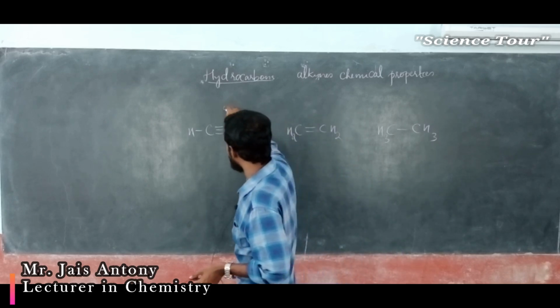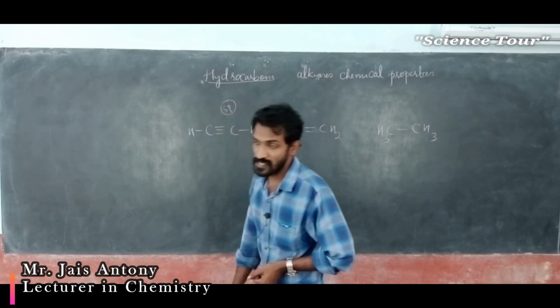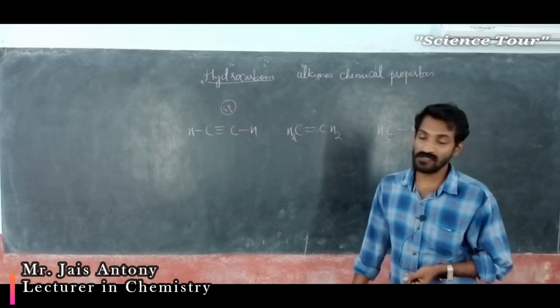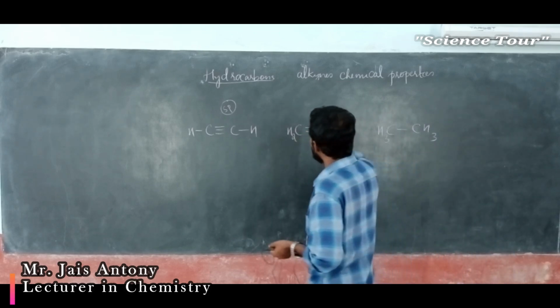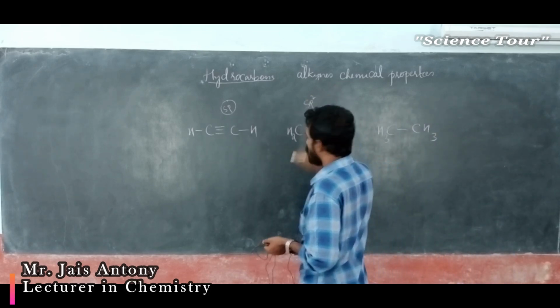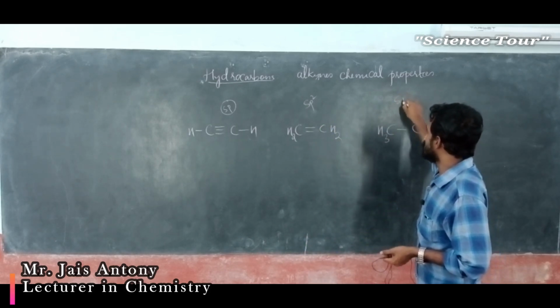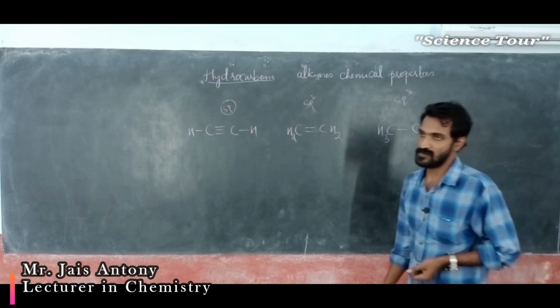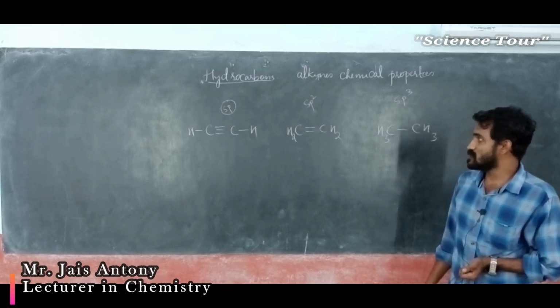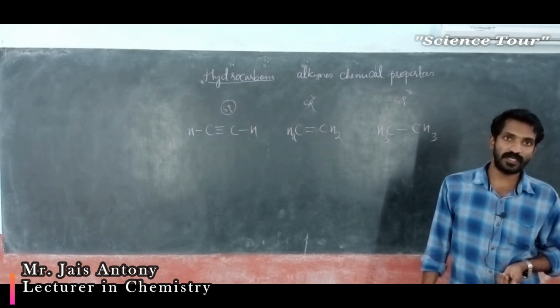This is sp hybridized one. Carbon carbon triple bond is there, so it is sp hybridized. Here carbon carbon double bond is there, this is sp2 hybridized. Here carbon carbon single bond is there, this is actually sp3 hybridized. So sp, sp2, sp3 hybridization is over in this part.